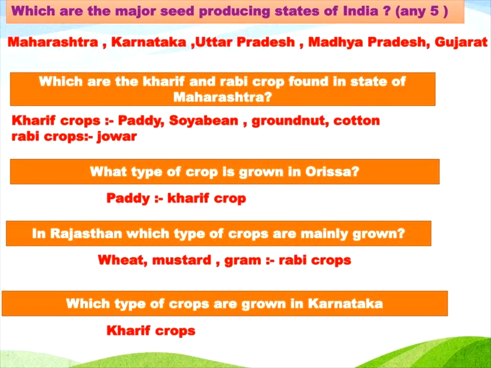Which types of crops are grown in Karnataka? Kharif crops. And which types of crops are grown in Tamil Nadu? Kharif crops only. Most probably we go for paddy, groundnut, cotton, jowar also. Okay, that is what you can go for. And don't forget these three seasons: kharif season, side season, rabi season. In the next section we will go for major crops in India.